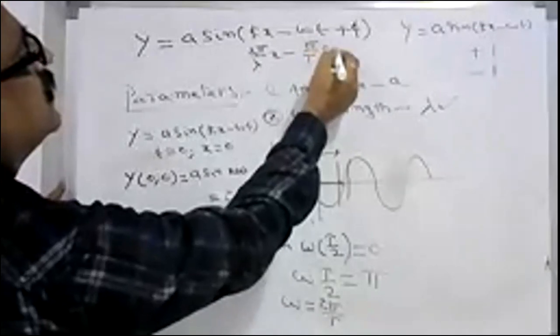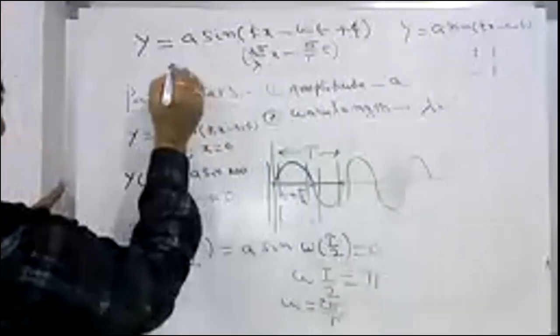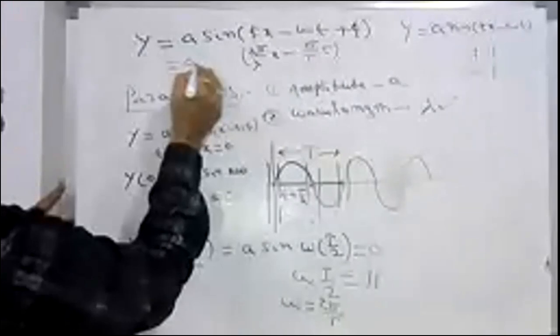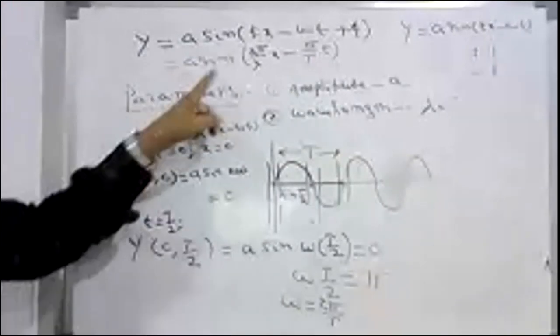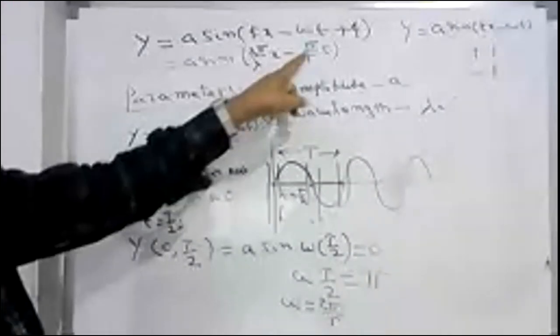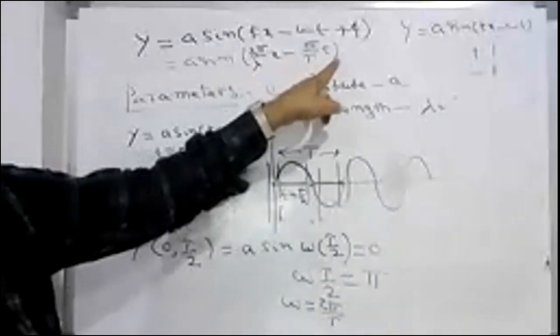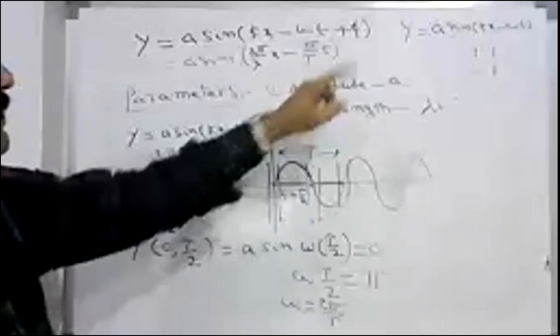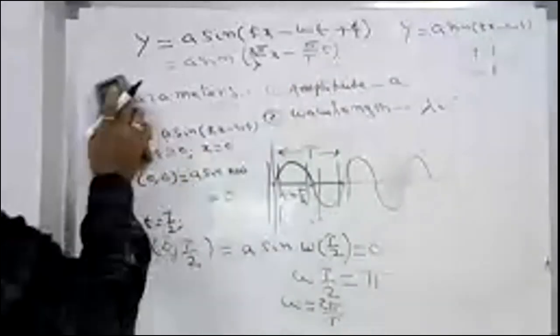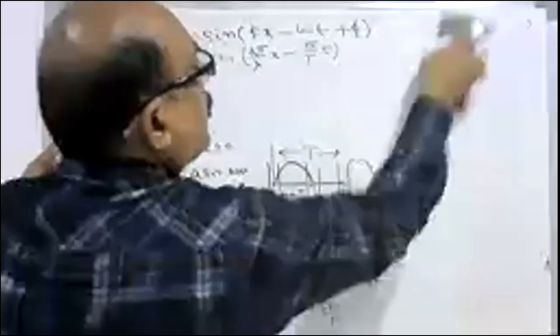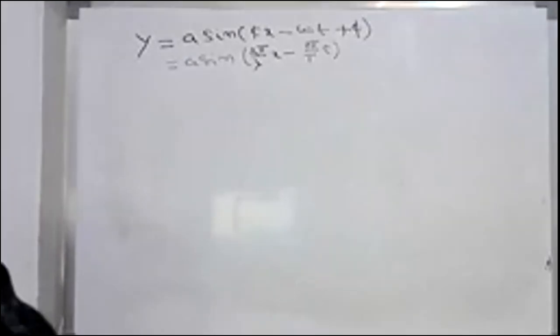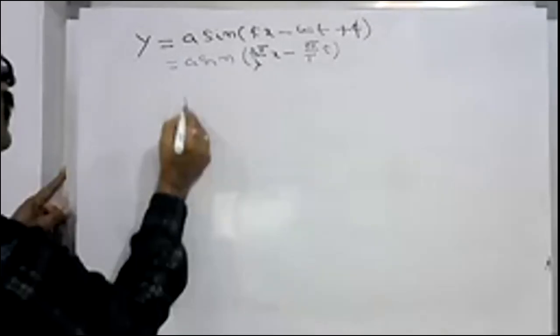So the argument of the function is sin of 2 pi by lambda into x minus 2 pi by T into t. Shall we write like this? Yes, sir. What is the value of k now? 2 pi by lambda. What is the value of omega? 2 pi by T. So k is nothing but 2 pi by lambda.